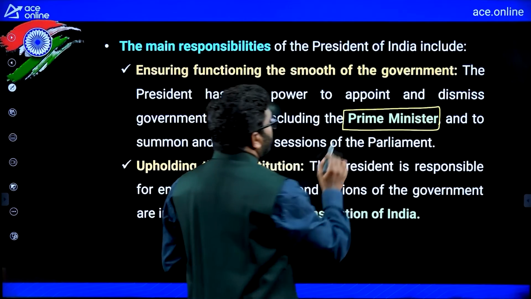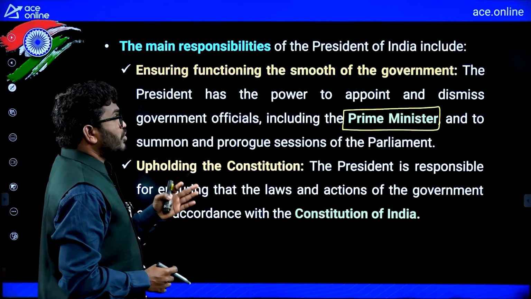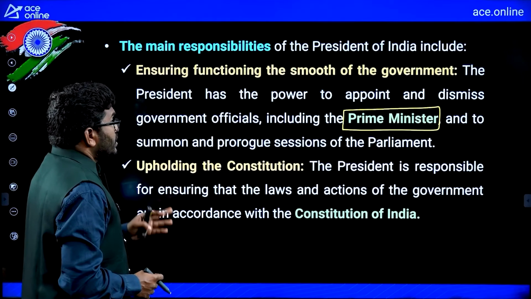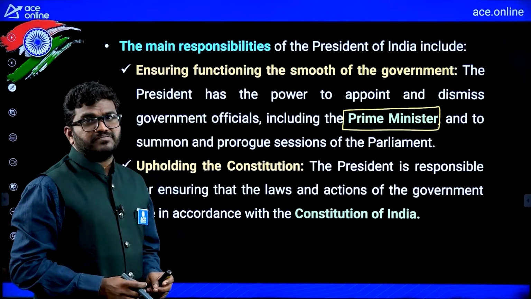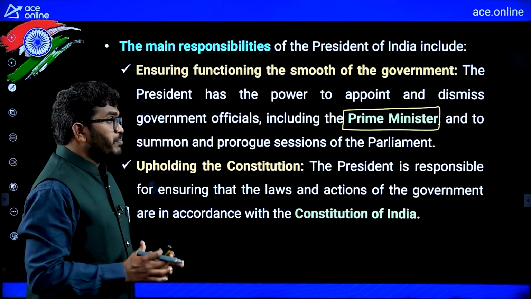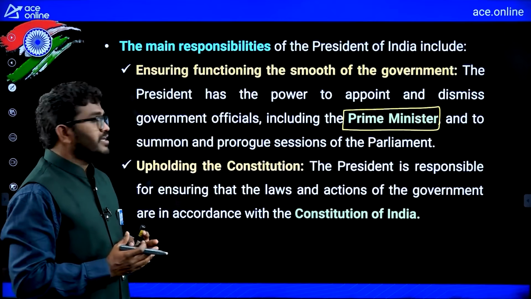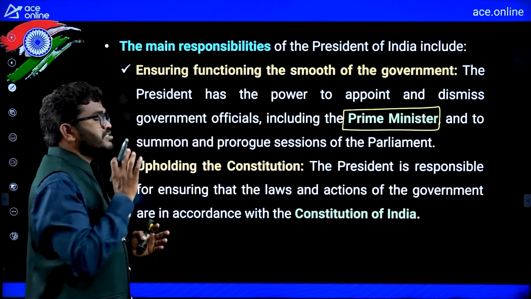Who will appoint the prime minister? The president. He can appoint and dismiss government officials, including the prime minister, and summon and prorogue sessions of the parliament. So parliament sessions are also based on the president's will. Sometimes he can prorogue the session, sometimes he can summon the session.